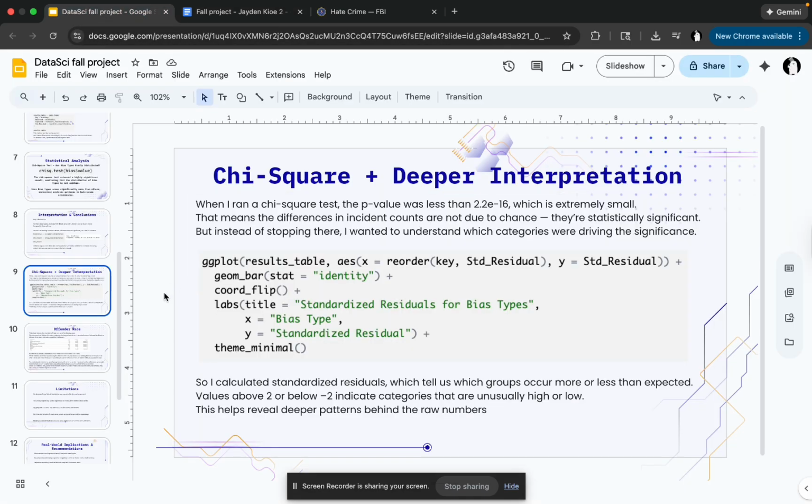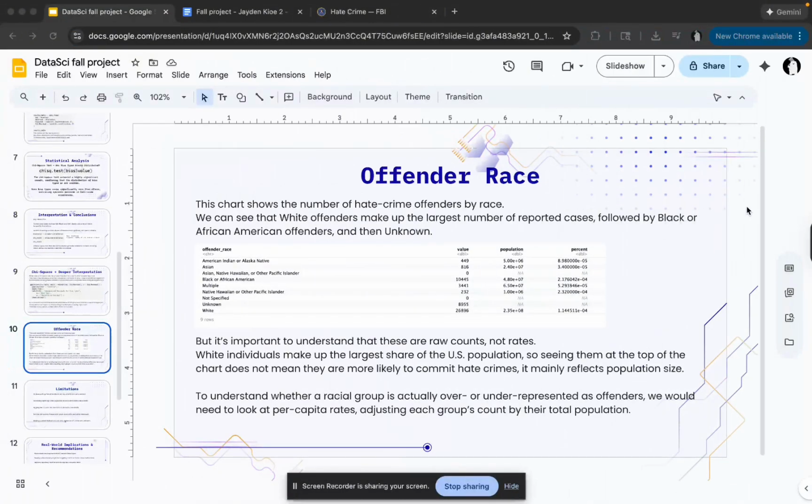And so I calculated standardized residuals, which tell us which groups occur more or less than expected. Values above 2 or below negative 2 indicate categories that are unusually high or low. This helps reveal deeper patterns behind those raw numbers. And this is the offender race chart. This chart shows the number of hate crime offenders by race.